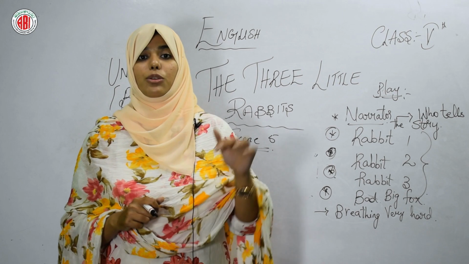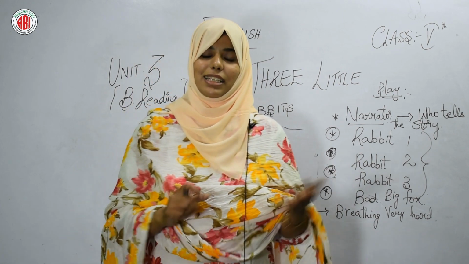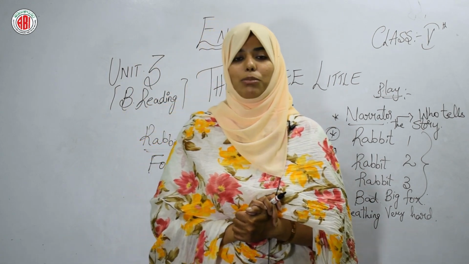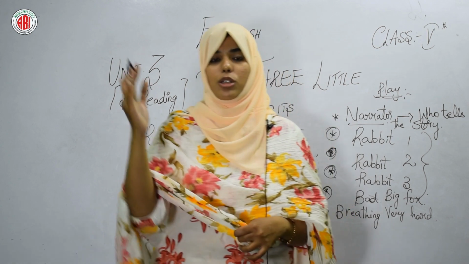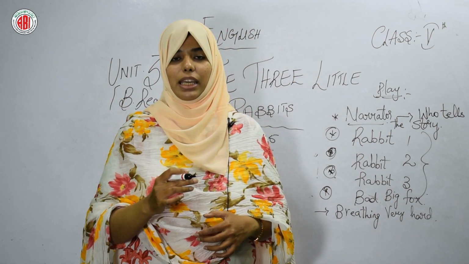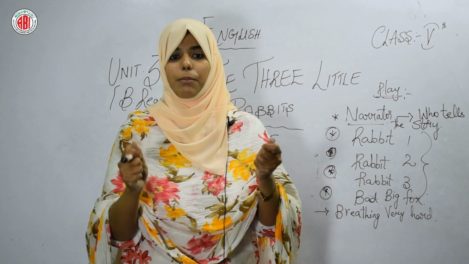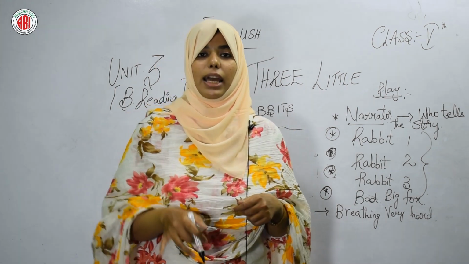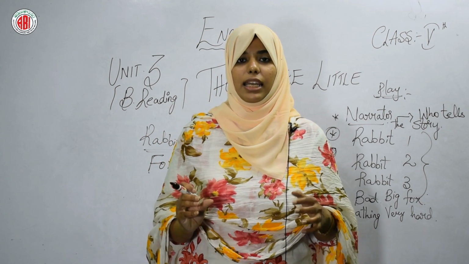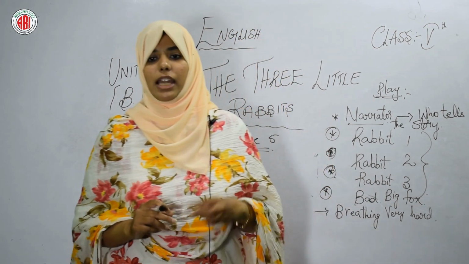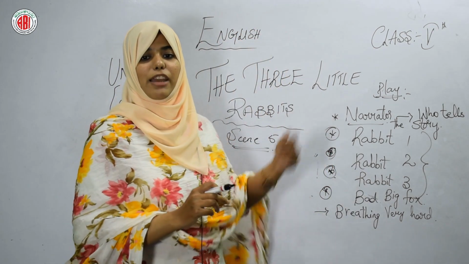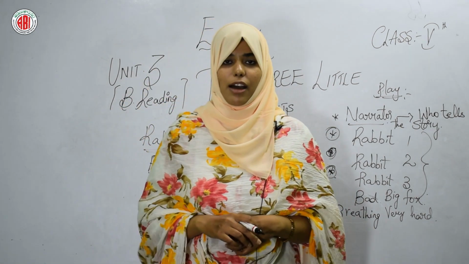The fox fell into the tub and died. So what we have come to know is that as soon as the fox was coming down from the chimney, the first rabbit lifted the lid of the boiling water tub and the fox fell into that tub and he suddenly died on the spot. And the 3 little rabbits lived together happily ever after.